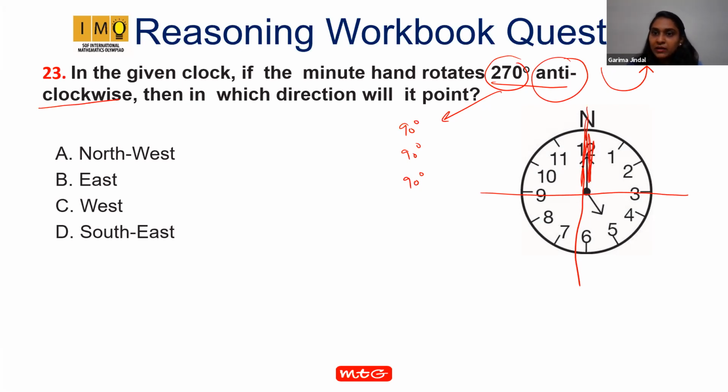When the minute hand moves in the anti-clockwise direction, it will move like this, right? So 270 means 3 times 90 degrees, and the angle between two main directions is 90 degrees. So this is 90 degrees, this is 90 degrees, and this is 90 degrees. So this is east, right? Yes, teacher.